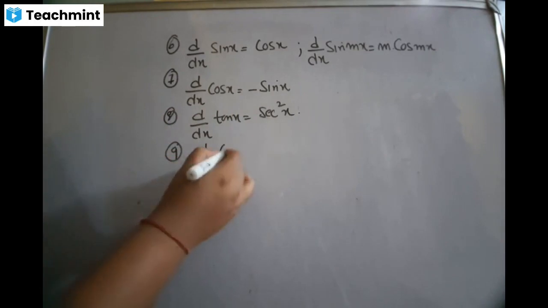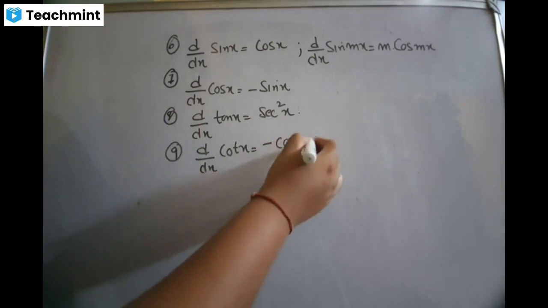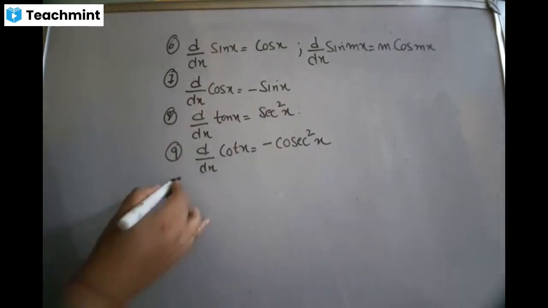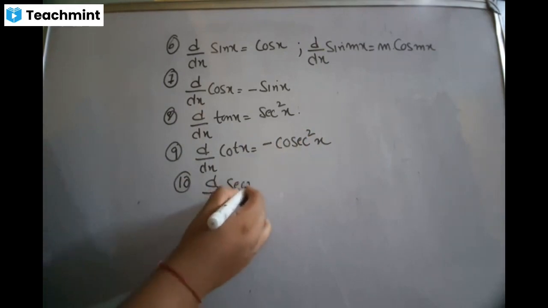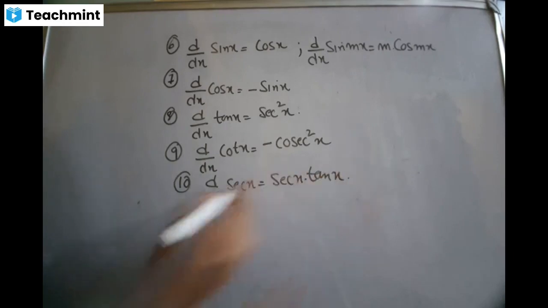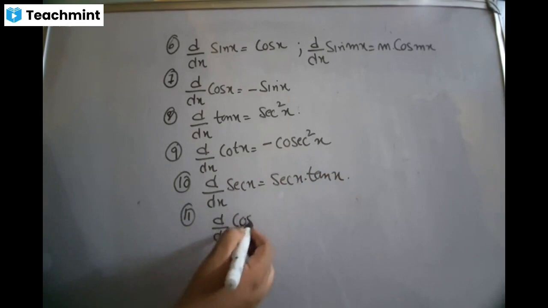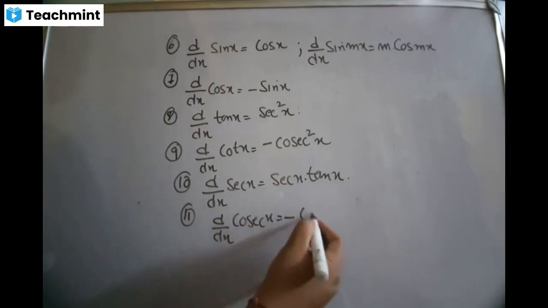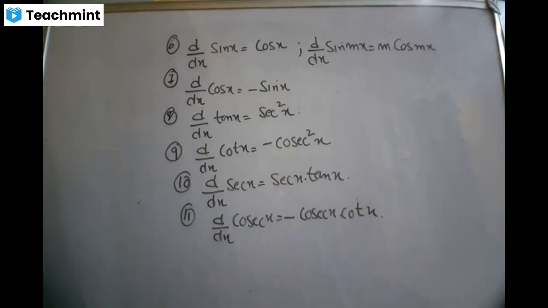d by dx of cot x. Cot x derivative is minus cosec square x. d by dx of sec x will be equal to sec x into tan x. And finally, formula number 11, d by dx of cosec x will be equal to minus cosec x into cot x. So these are the remaining 6 formulas. So that makes the total 11.